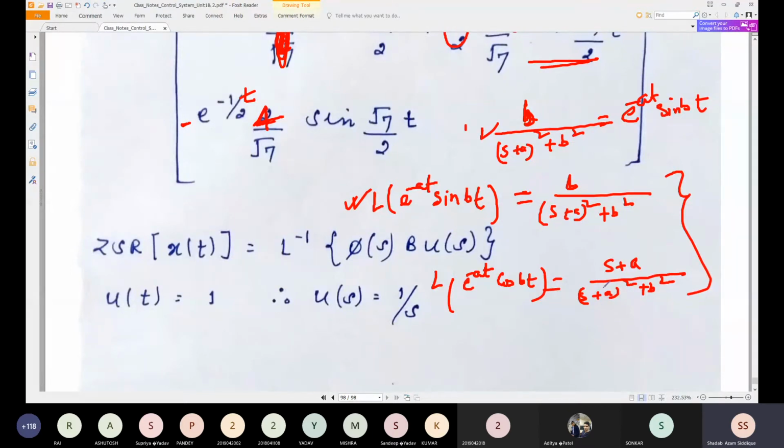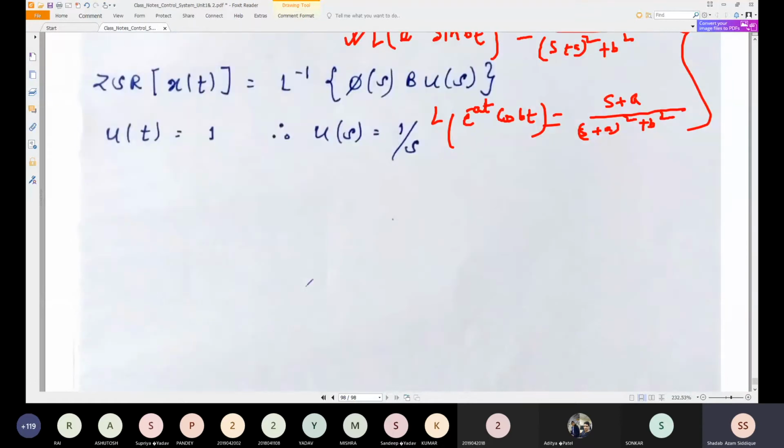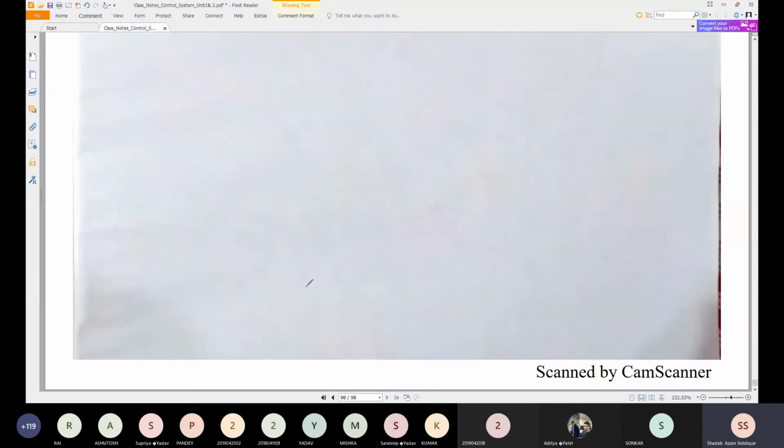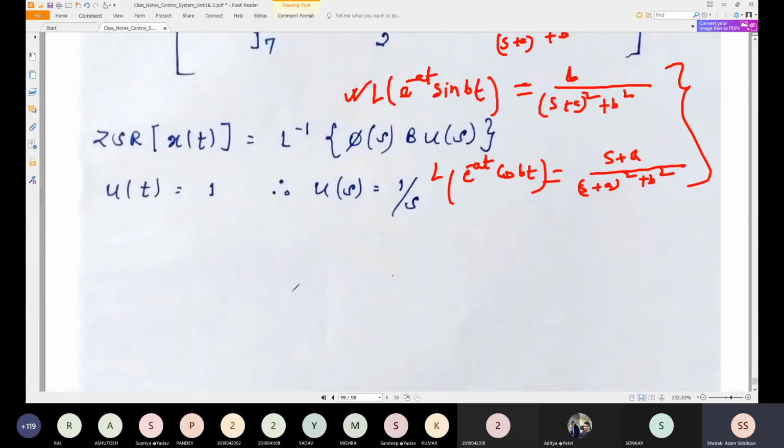Now we have the zero state response. So the zero state response: in the total response, what comes is the zero input response plus the zero state response, in which there was the integration term too. So here in your zero state response, Laplace inverse of phi of s times b u of s. So basically phi of s is given, and u of t is nothing but 1, so u of s is equal to 1 by s. And try to solve for this. It is not solved here, so try to write this.